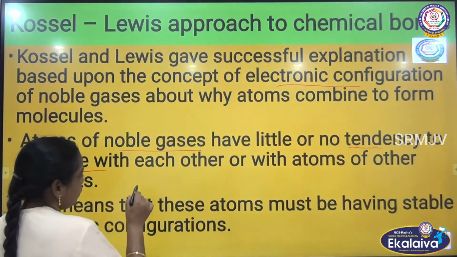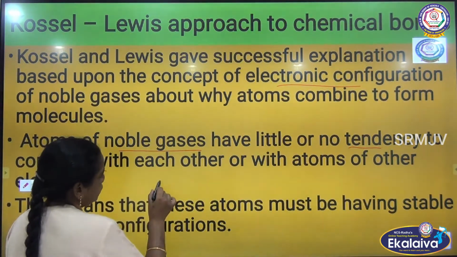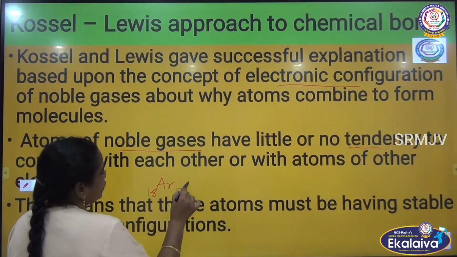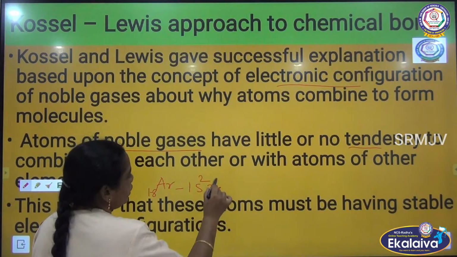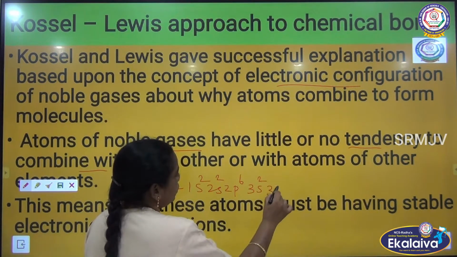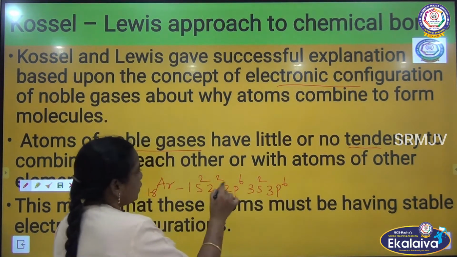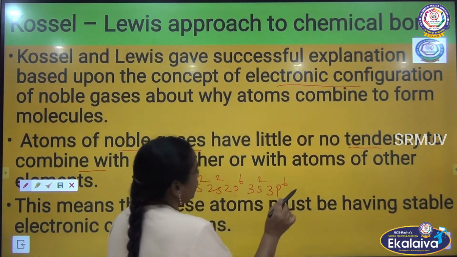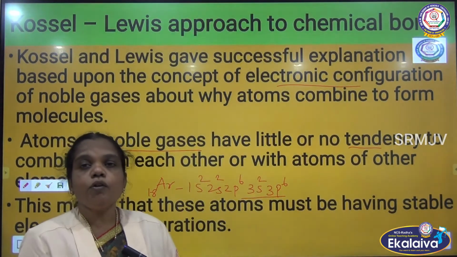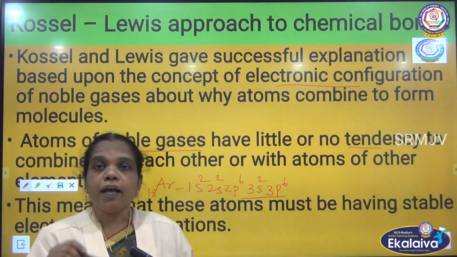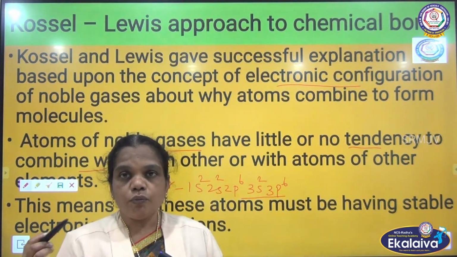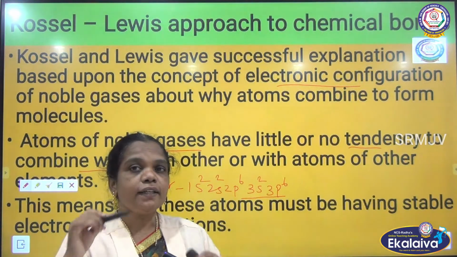Now you are going to see argon, 18: 1s2, 2s2, 2p6, 3s2, 3p6. See the stable, completely filled electrons in the outermost orbit. If the atom has completely filled electrons in the valence shell, the outermost orbital, it can exist as a stable one.